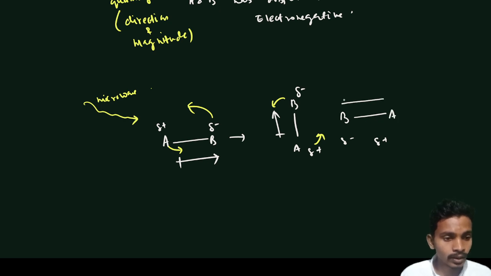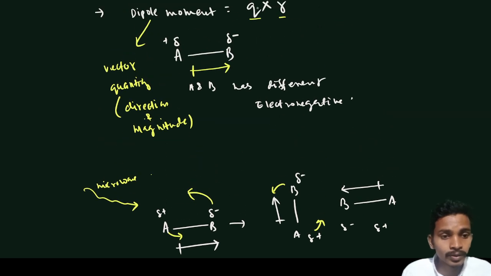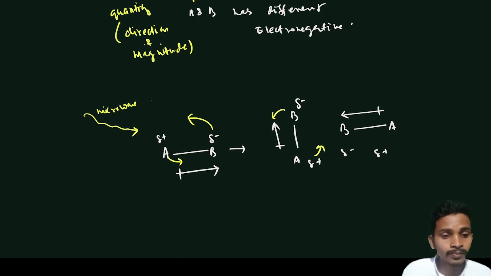And now the direction is like this. After rotating a molecule, the direction is changing, and since dipole moment is a vector quantity, if the direction is changing, then the dipole moment is changing. Here q and r are fixed, but the direction is changing, and if either direction or magnitude changes, the dipole moment will change. So here the dipole moment is changing.